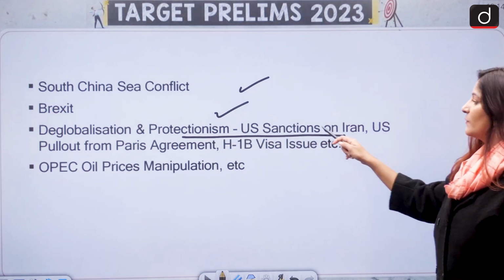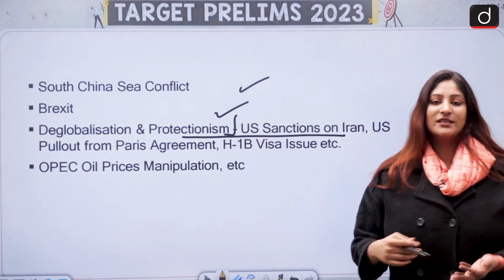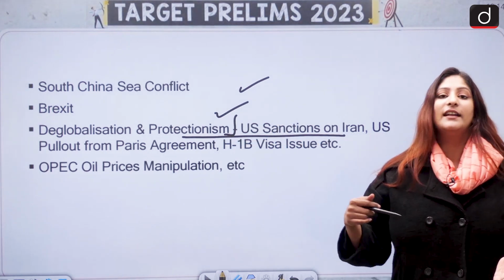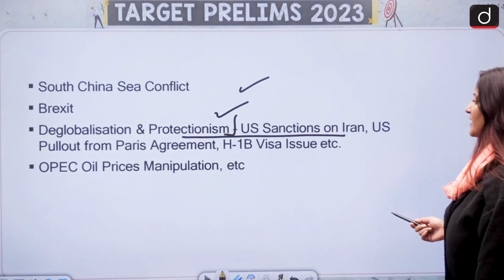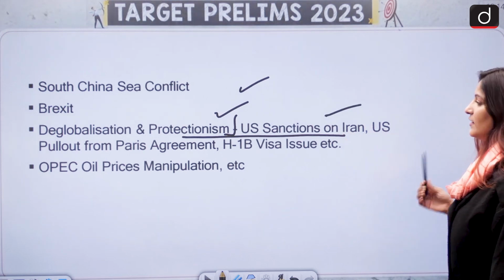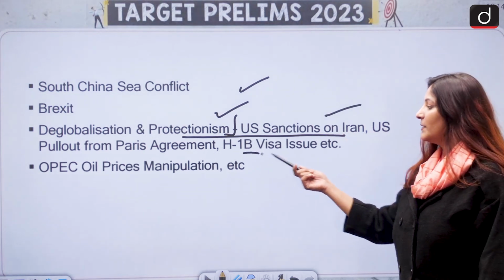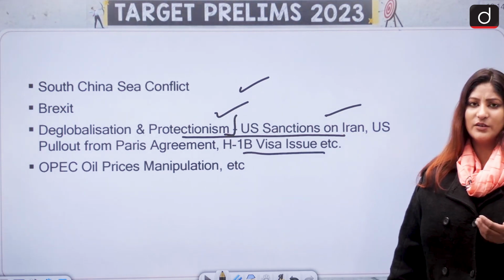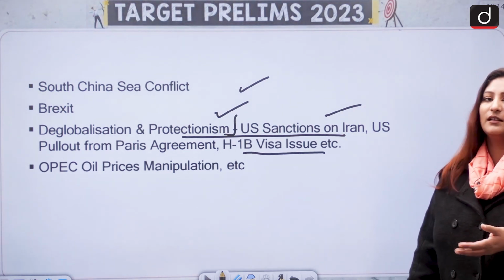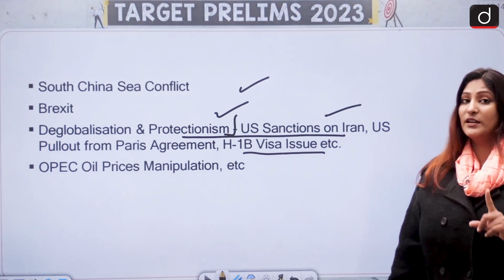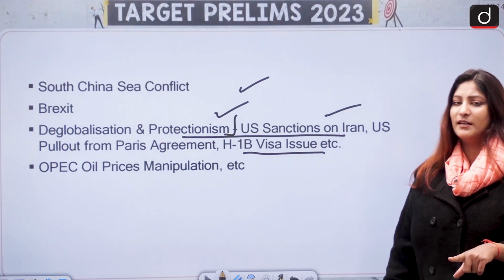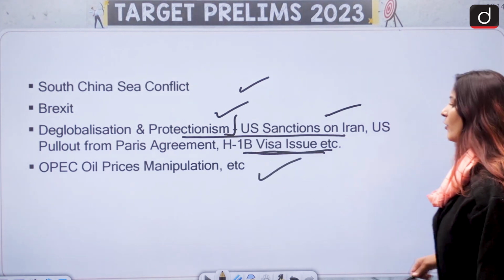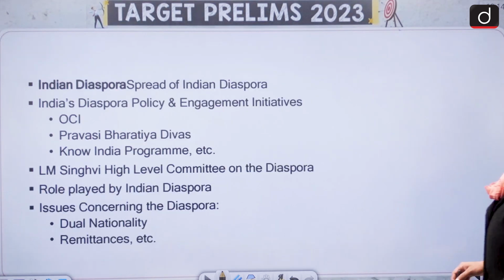Deglobalization and protectionism, what is happening right now? US is trying to protect its own interests, Australia is trying to protect its own interests, Canada is also doing the same, so protectionism is rising. US sanctions on Iran, US pull out from the Paris Agreement. This was earlier, and again it has shown interest to be a part of the agreement again. But what if Donald Trump comes into power after Biden? So that has to be seen. H-1B visa issue, OPEC oil price manipulation that is happening right now.